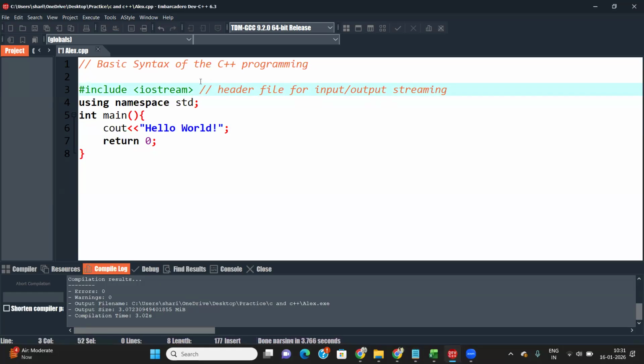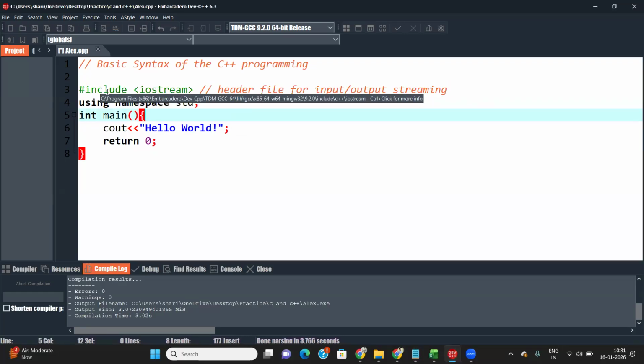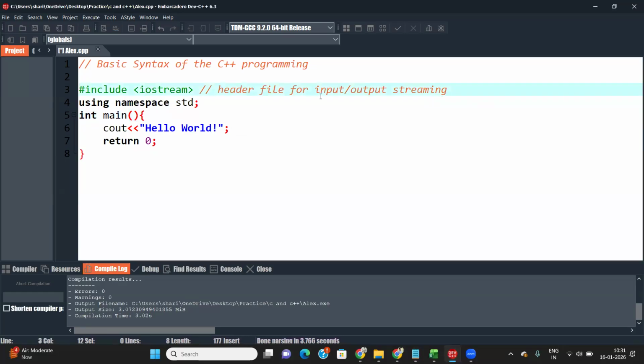We can also use other header files for other classes, but here we need to use include iostream. I means input, O means output, and stream means stream. By using this, you can use cout and cin types of code.